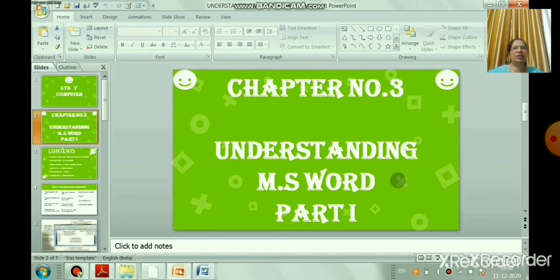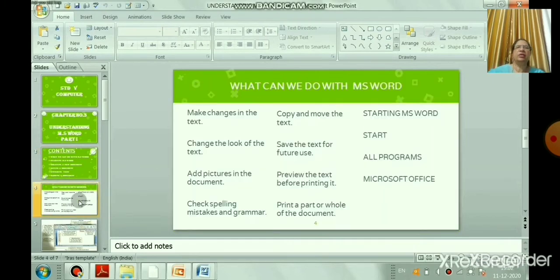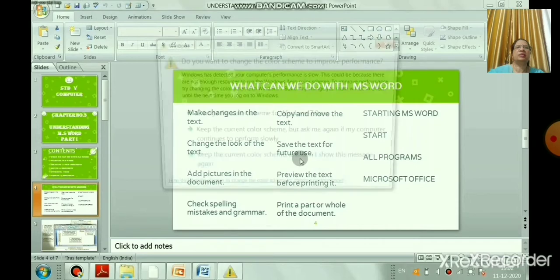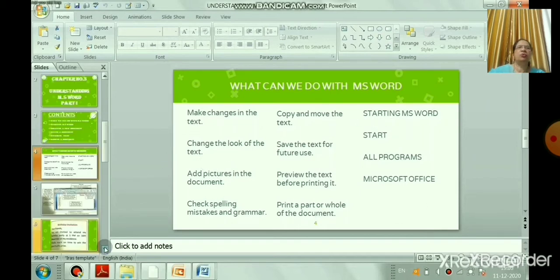In this session we are learning starting MS Word, creating a new document, saving a document and entering the text in your document. So what can we do with MS Word? You can make changes in the text, change the look of the text. With the help of formatting, you can make different types of text. You can add pictures, check spelling mistakes and grammar, copy and move the text, save the text, preview the text and print a part or whole of the document.